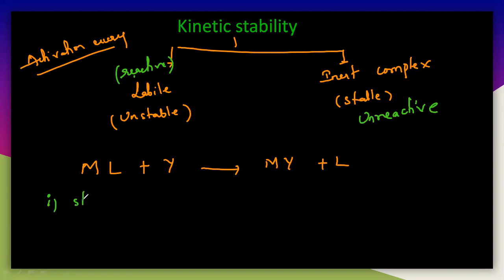That is, there is a strong interaction between metal and ligand, and the second case, that is weak interaction between metal and ligand. See what happens here. If there is a strong interaction between M and L, what happens? They will come closer.